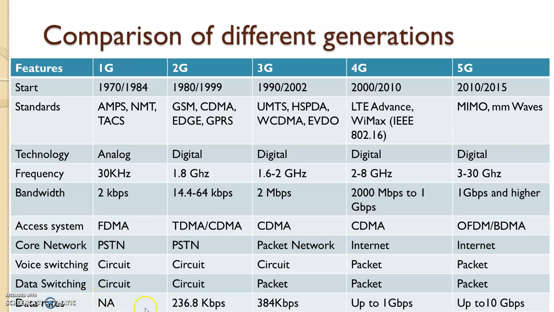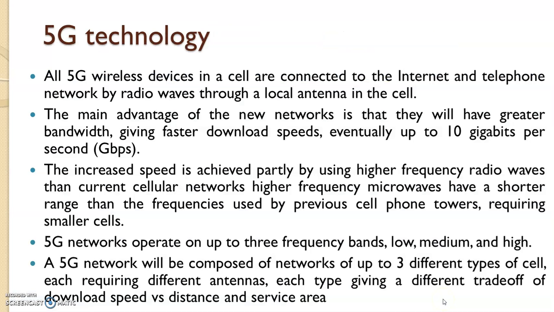Data rates for first generation as such not available. For second generation it was 236.8 kbps, third generation 384 kbps, fourth generation up to 1 gigabit per second, and for fifth it would be up to 10 gigabits per second. Let us have an overview of 5G technology.